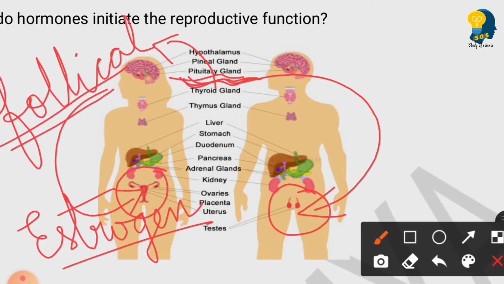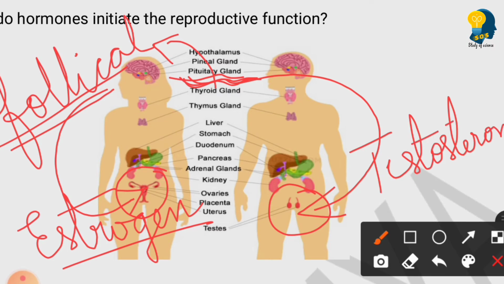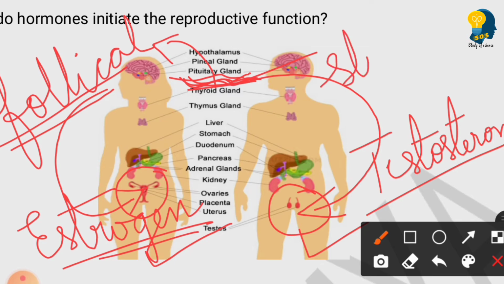So which is the hormone released by the testis? Testis releases the testosterone, whereas ovary releases the estrogen. Clear? So what exactly happened here? The pituitary gland is called the master gland. This gland will stimulate both the testes as well as the ovaries, with the help of a hormone called stimulating hormone.